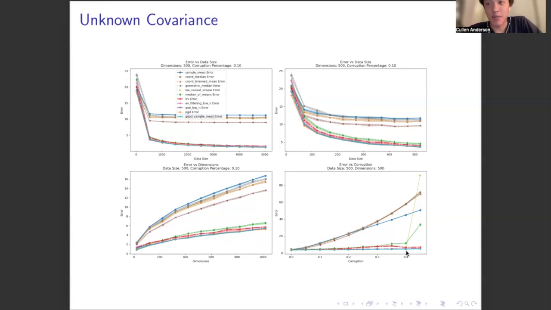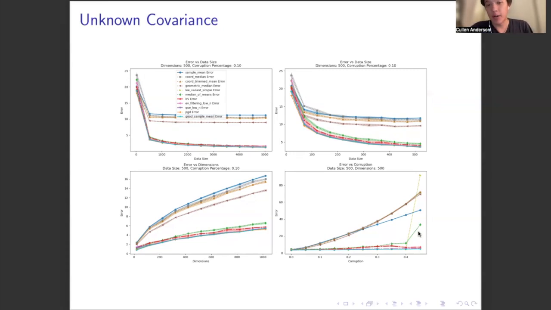And we suspect that here, after there is sufficiently large corruption, that it breaks down and begins to mark the wrong things as outliers and performs meaningfully worse than sample mean. Also, similarly, this happens with median of means, which also spikes with larger corruption as seen in other earlier graphs.